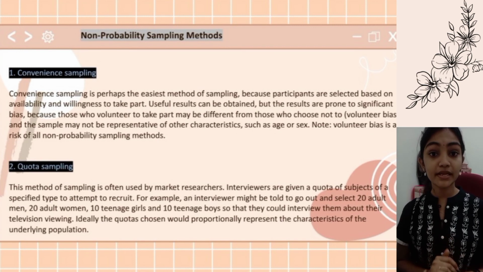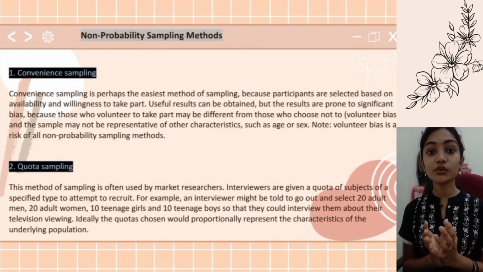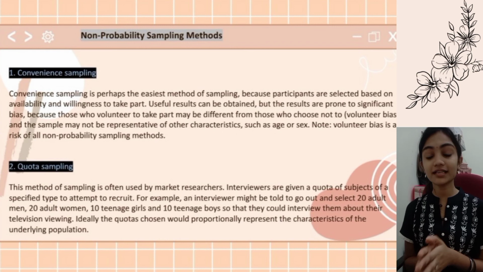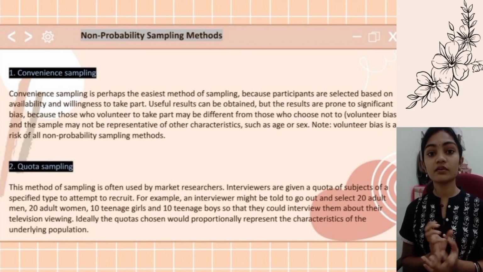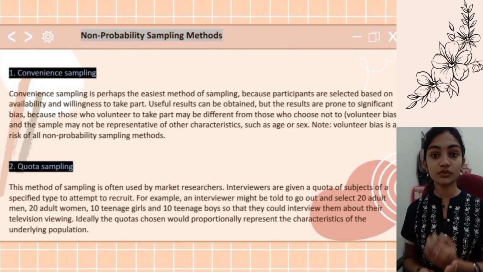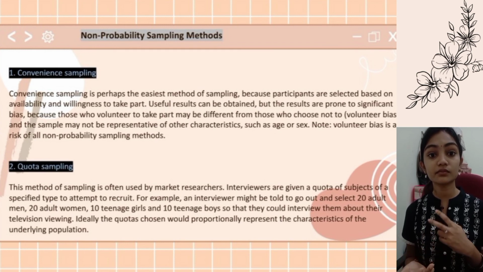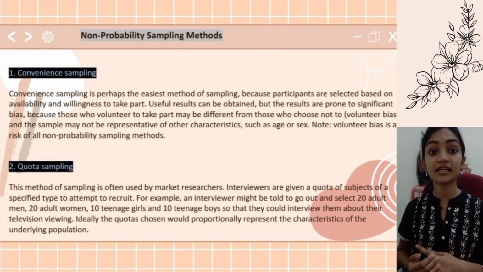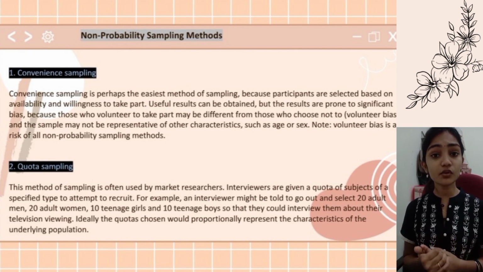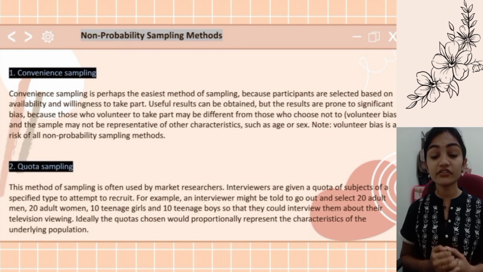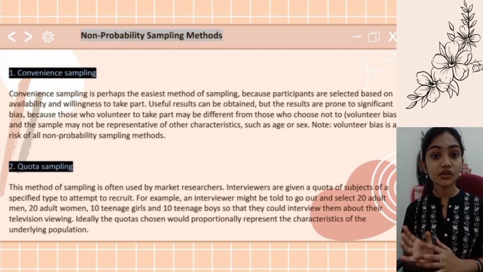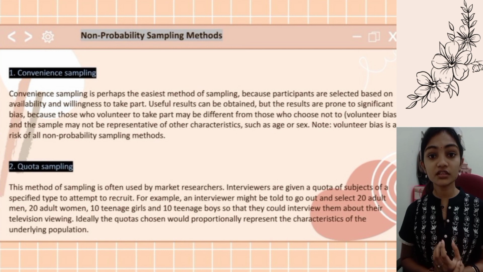Second is quota sampling. This method of sampling is often used by marketing researchers. Interviewers are given a quota of subjects of a specific type to obtain and record. For example, an interviewer might be told to go out and select 20 adult men and 20 adult women, 10 teenage girls and 10 teenage boys so that they could interview them about their television viewing. Ideally, the quotas chosen will proportionally represent the characteristics of the underlying population.